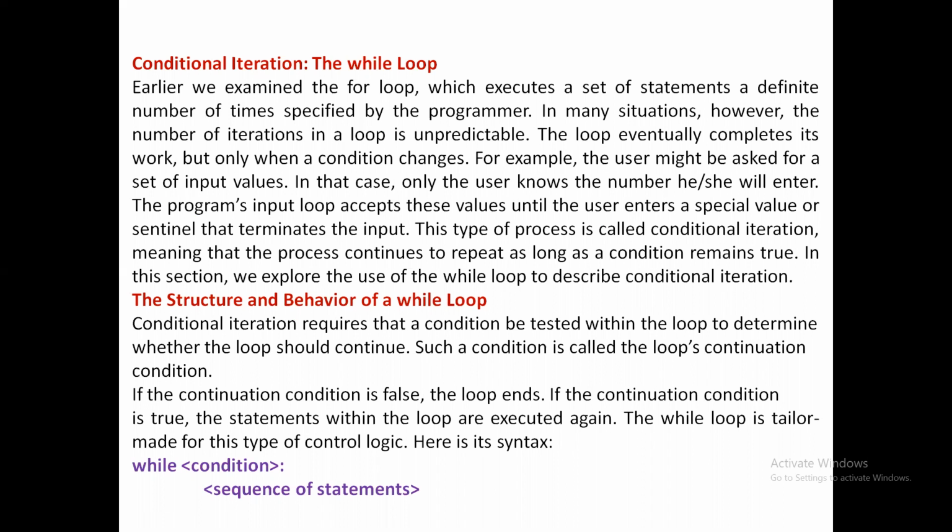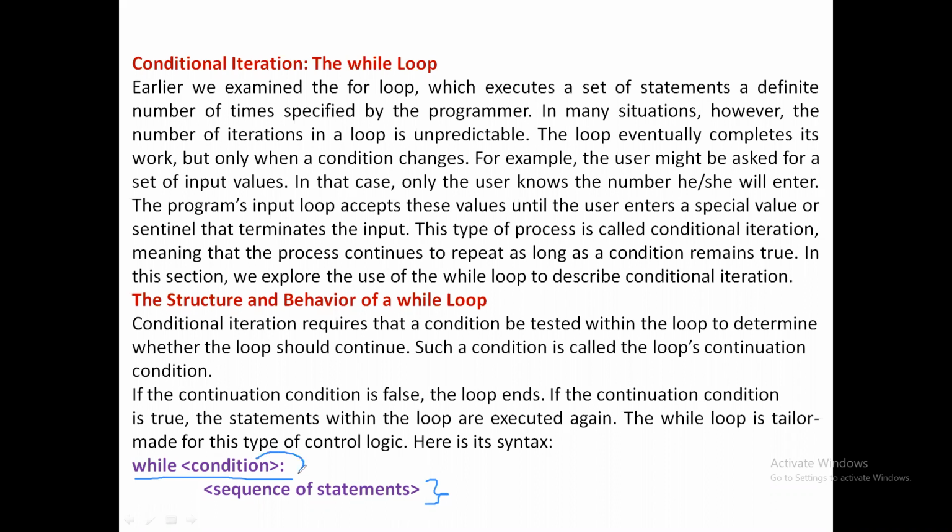We already saw the structure of a while loop in our first unit itself. It goes like this: while followed by a condition and a colon to represent the end of the loop header. This forms the loop header, and then a block of statements to execute. These statements will be repeated based on whether this condition is true or false.